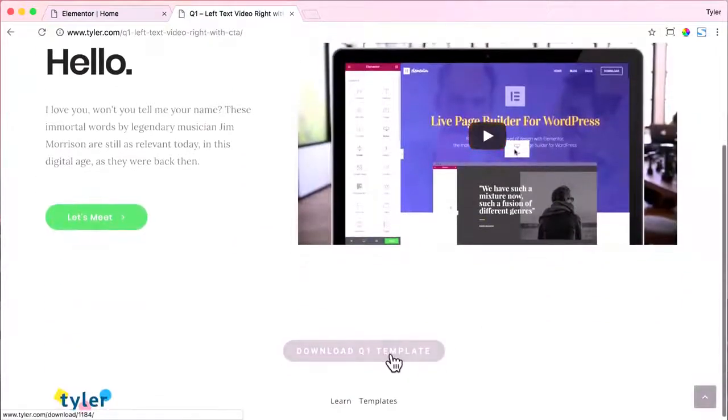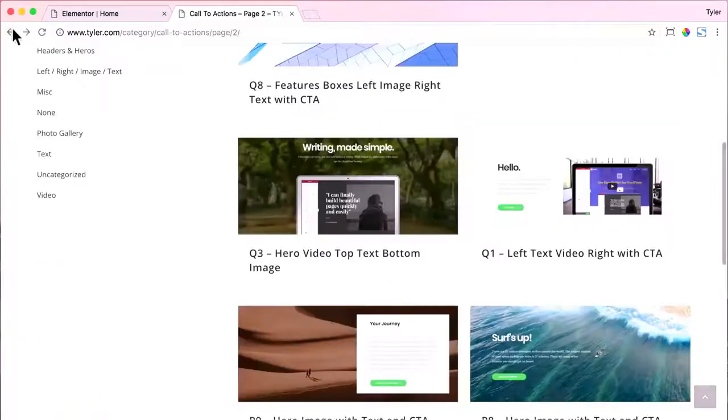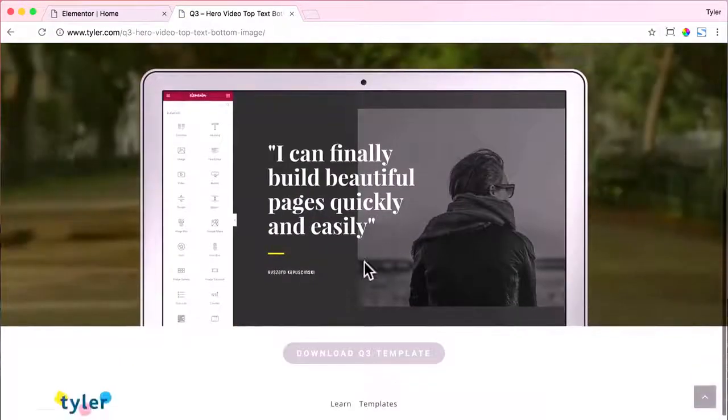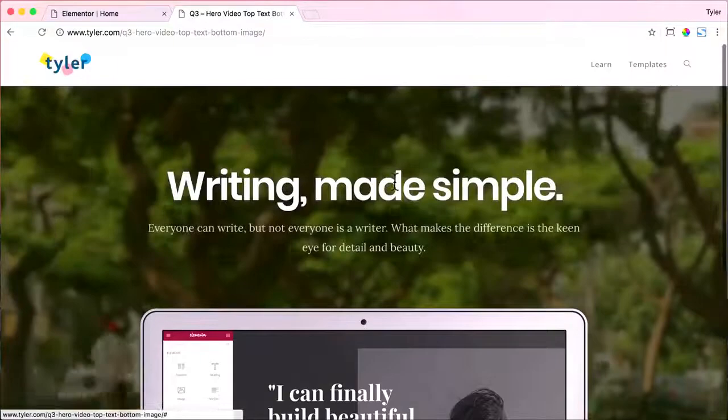Let's download that template and go back, and let's actually go back to page 2. I think I saw one that I did like. Yeah, let's try Q3. That looks pretty cool. All right, so let's just download that template, save it, and we can exit out of there.